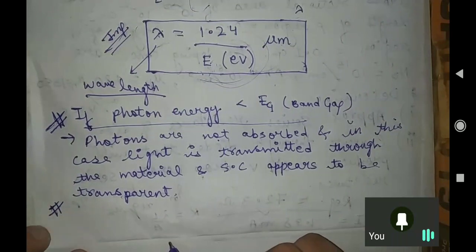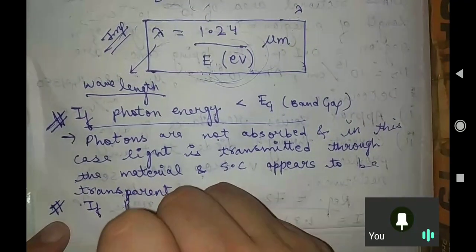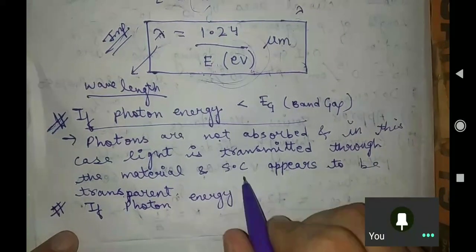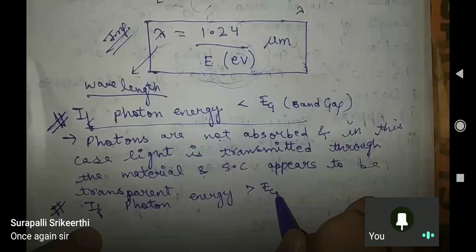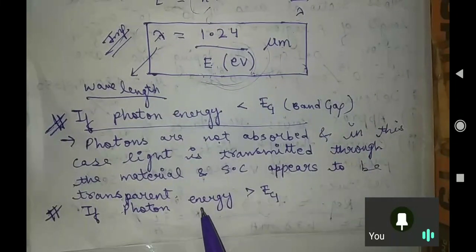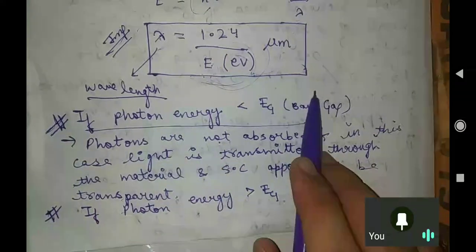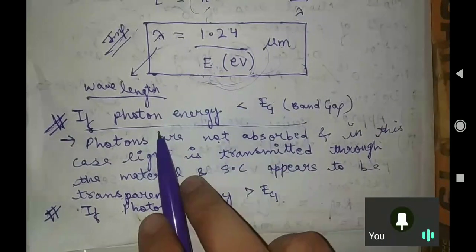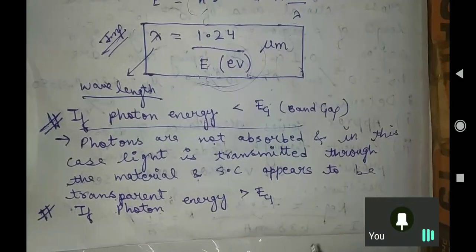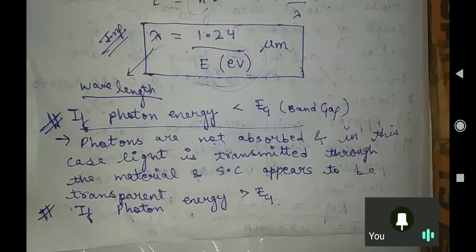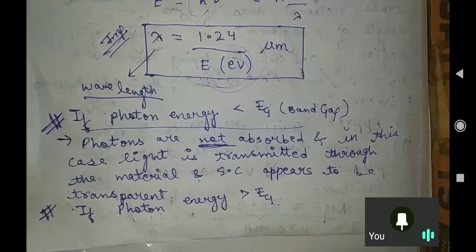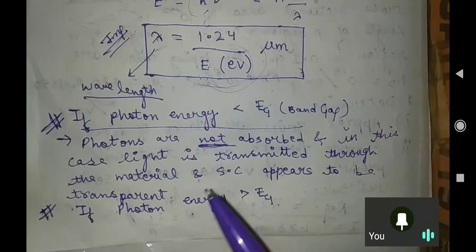Now one more case is possible, if the photon energy is greater than Eg. See, what I am trying to say is that when the photon energy is less than the band gap energy, the photons are not absorbed, and the light is transmitted through the semiconductor.